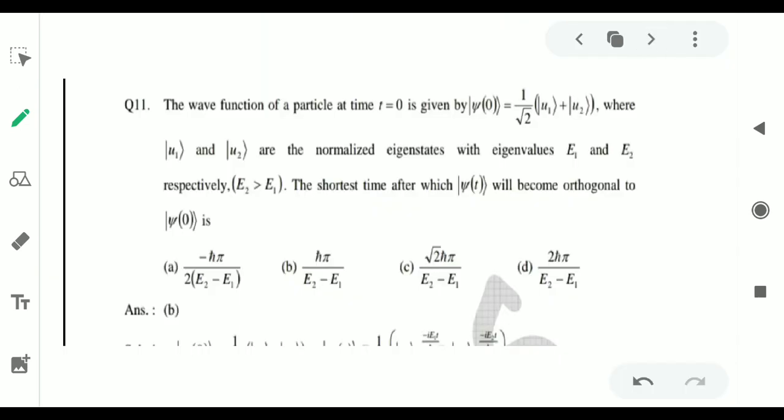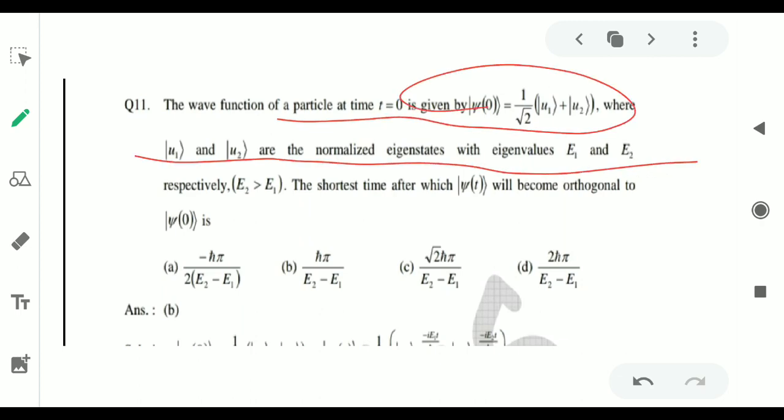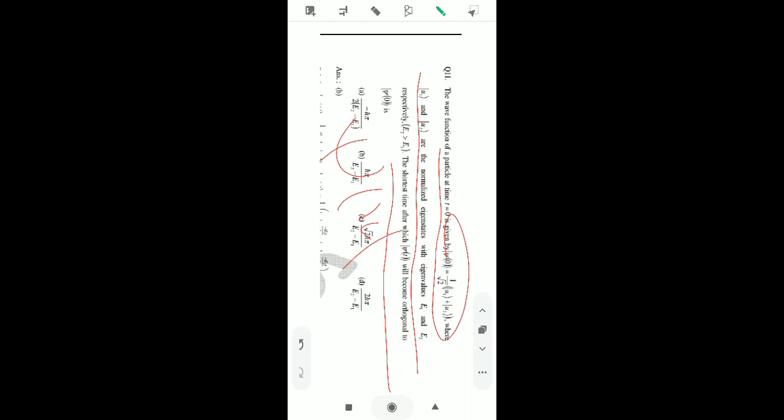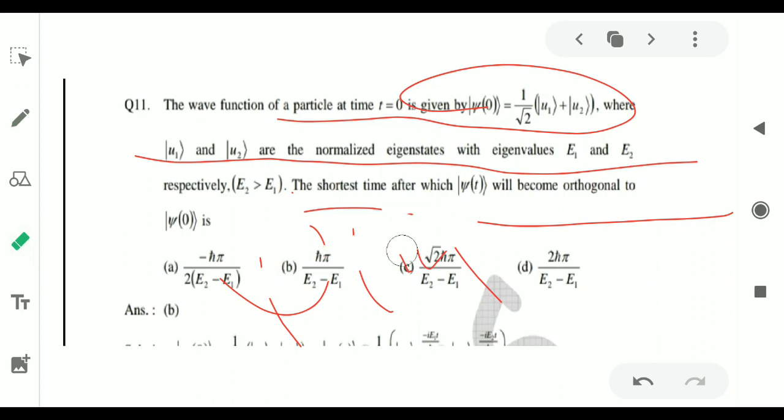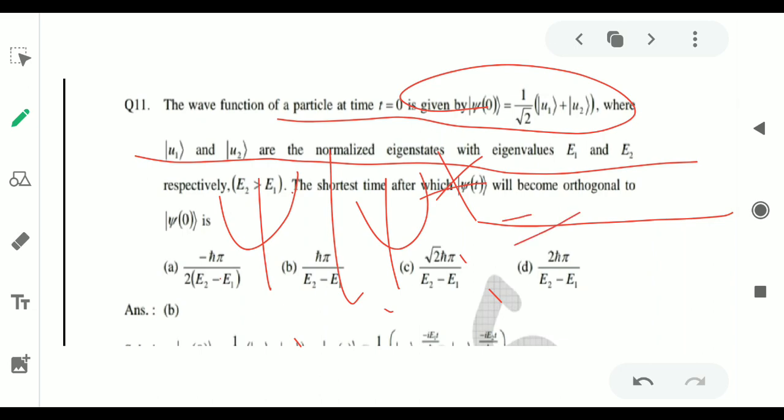Now the next question: the wave function of a particle at time t is given by this, where u1 and u2 are normalized eigenstates. Find the shortest time after which psi(t) becomes orthogonal. The orthogonal property you already know. What is the orthogonal property? The product of psi and psi star will be 0. This is the orthogonal property, we will use it here.